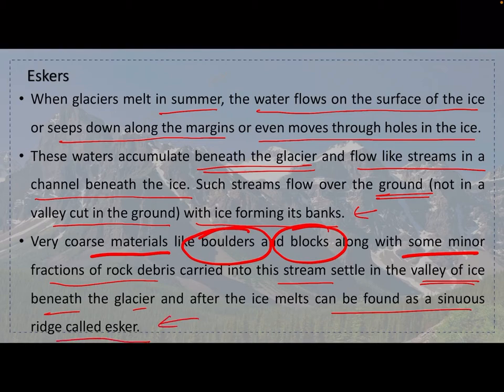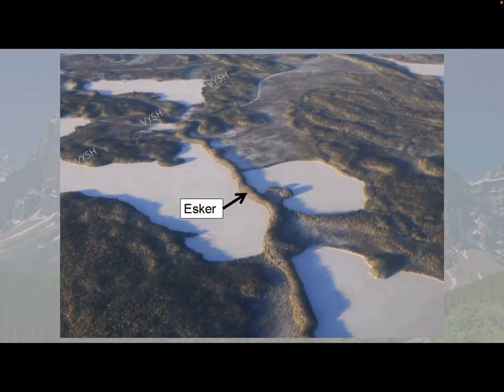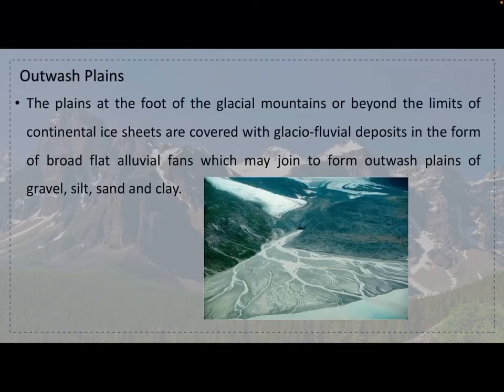What happens is basically that under the glacier the water is moving and carries a lot of boulders and debris, which forms a kind of boundary, basically a ridge kind of thing, which is called an esker. See here, this is an esker basically, because this forms a boundary kind of thing, a ridge kind of thing, called an esker.